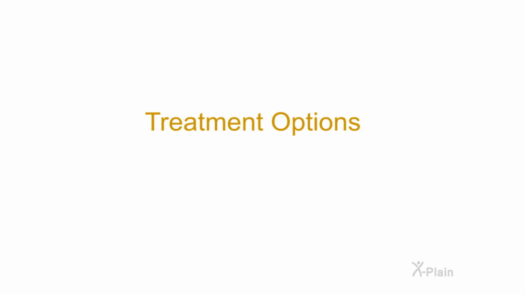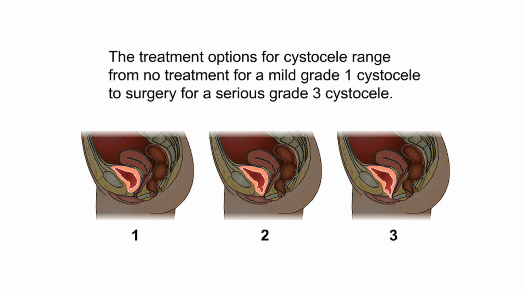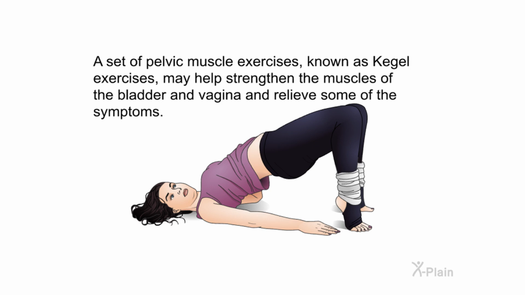Treatment options. The treatment options for cystocele range from no treatment for a mild Grade 1 cystocele to surgery for a serious Grade 3 cystocele. If a cystocele is not bothersome, the healthcare provider may only recommend avoiding heavy lifting or straining that could cause the cystocele to worsen. A set of pelvic muscle exercises known as Kegel exercises may help strengthen the muscles of the bladder and vagina and relieve some of the symptoms.